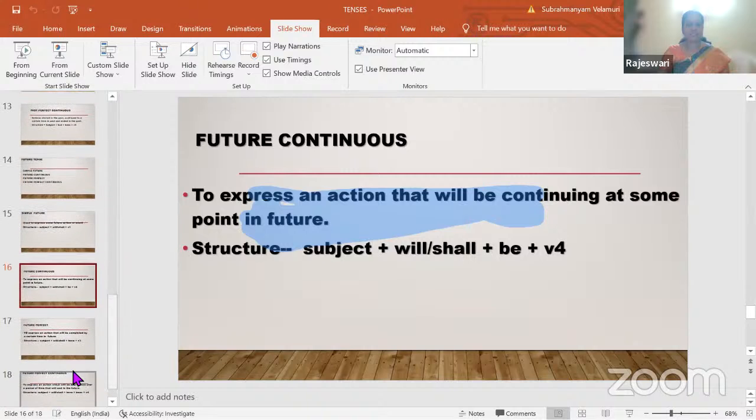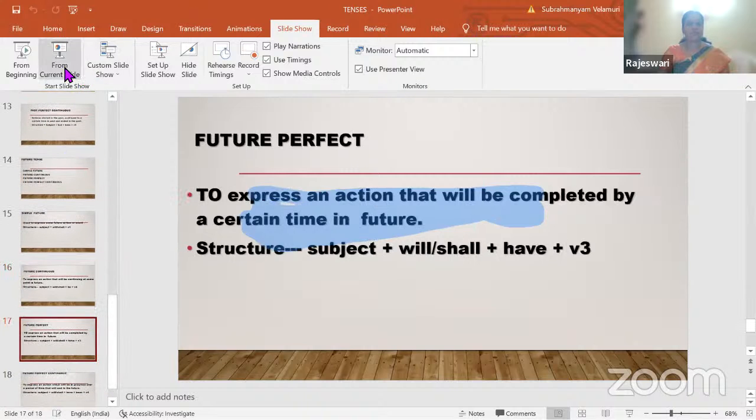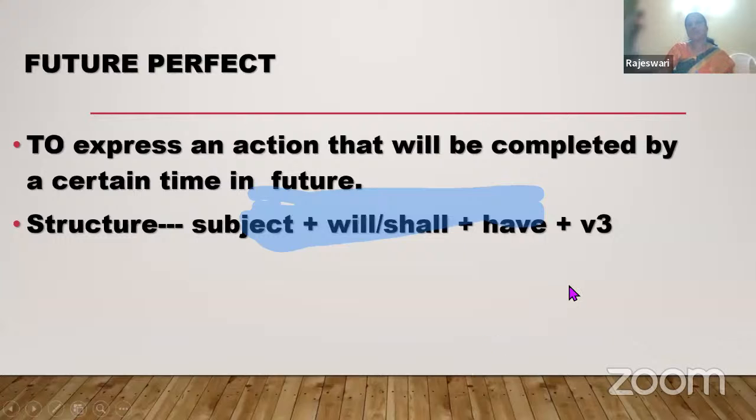The next one is future perfect. It is used to express an action that will be completed by a certain time in the future. I shall have completed the project given by ma'am by next week. By next Friday, I shall have completed. It means you are not sure. But when you say I will complete the project by next week, you are very sure. By next Friday, whatever may happen, I will complete the project. In such cases, you use the future perfect.